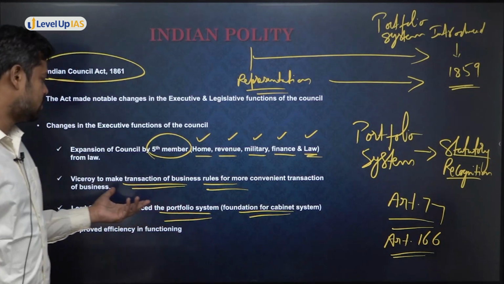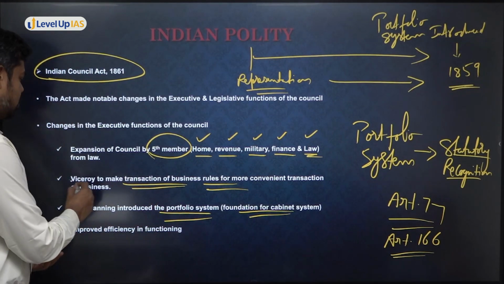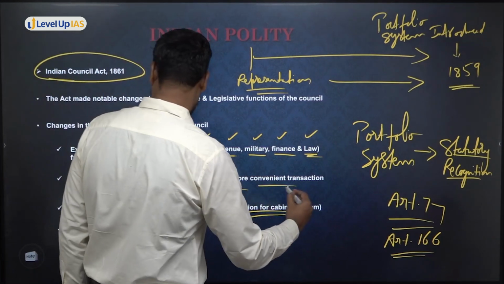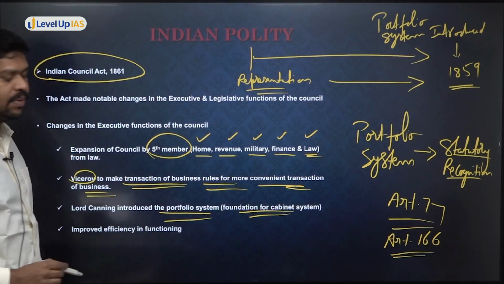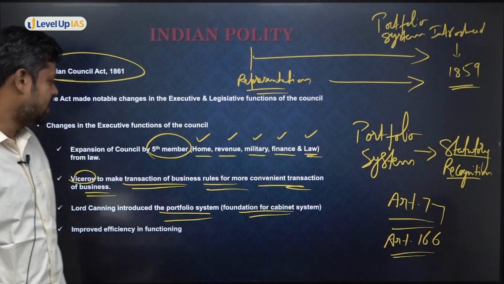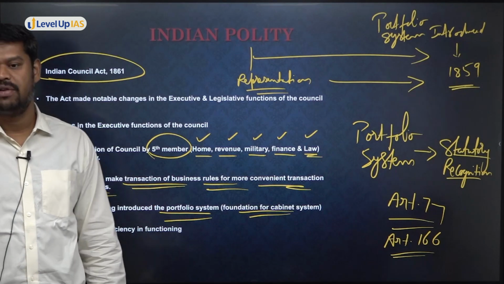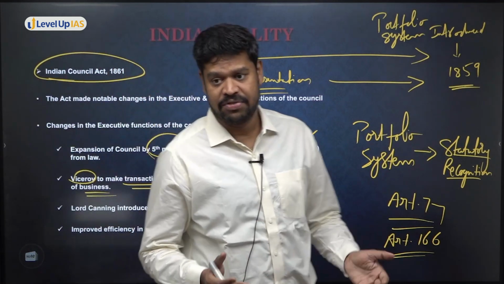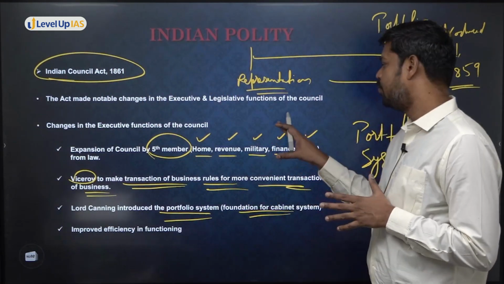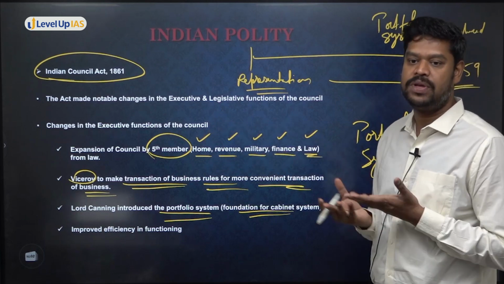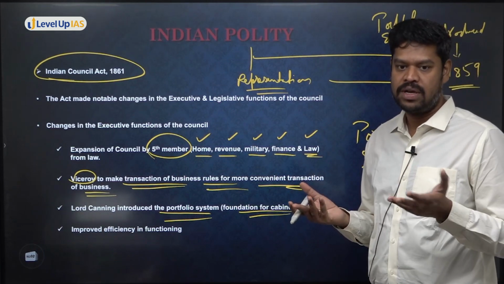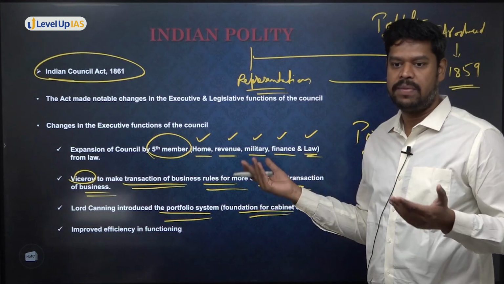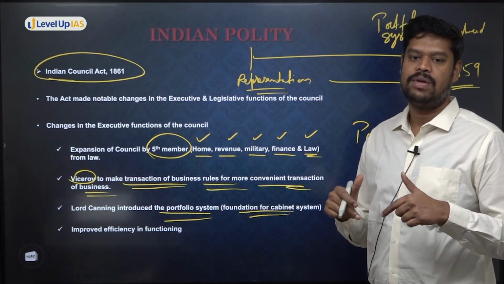So yes, there was the power given to the Viceroy to make transaction of business rules for the more convenient transaction of the business of British India at that point of time. What do you mean by transaction of business rules for more convenient transaction? For example, first of all, who will decide how many different departments there have to be? Who is going to determine that? There were 5 in 1861, but in the future it has to be expanded. Who will determine that? The Viceroy will have the power to determine that.